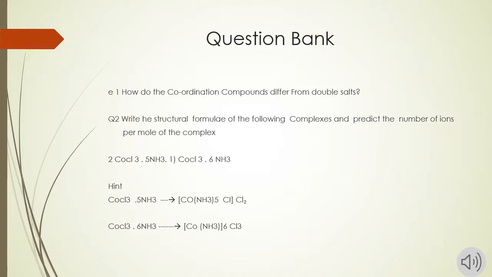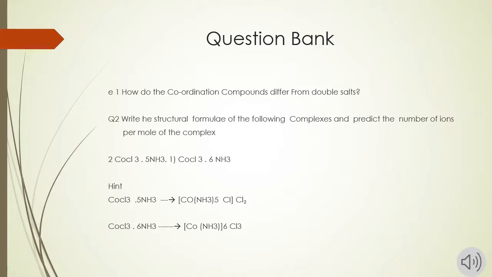Now question number 2, write the structural formula of the following complexes and predict the number of ions per mole of the complex. The first example is CoCl3.5NH3 and the second one is CoCl3.6NH3.